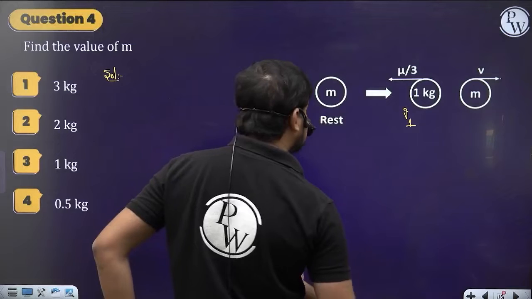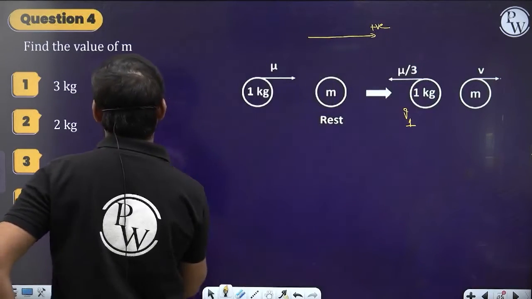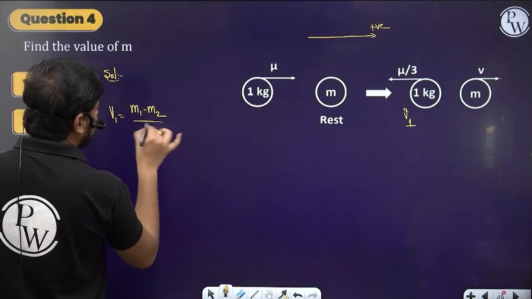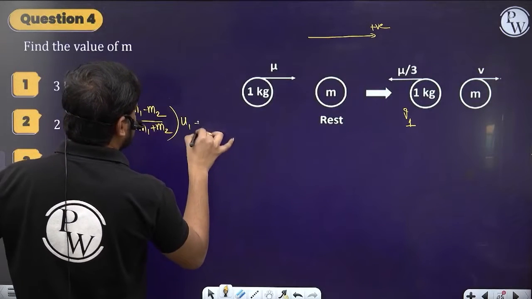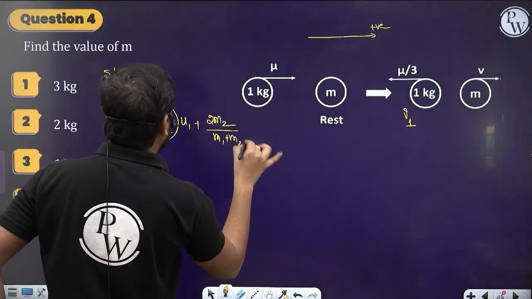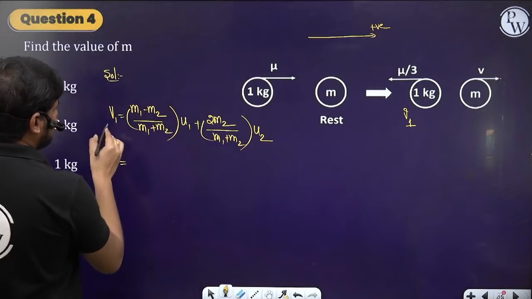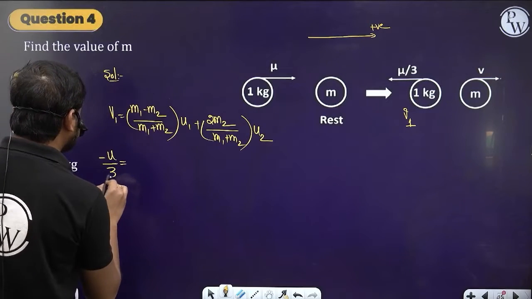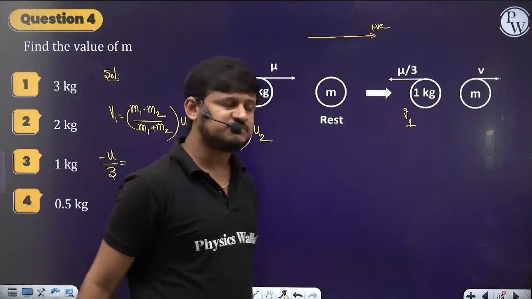So let's do one thing. Consider this side direction as positive. Let's write the formula for v1. So what's the v1 formula? v1 is equal to (m1 minus m2) by (m1 plus m2) into u1, plus 2m2 by (m1 plus m2) into u2. Now, what is the v1 value? I am writing v1 as minus u by 3. Why minus, sir? Because it is to the left side. The right side direction we consider as positive, right?